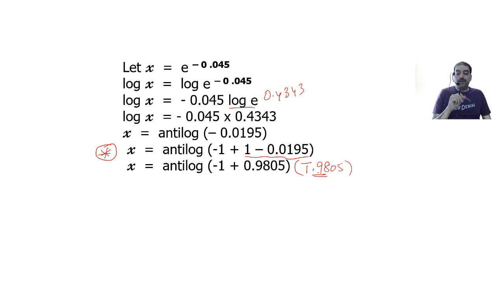Go to your antilog table. Go to 0.98, 0th column, 5th mean difference. So that comes to 0.9561. Now since it is minus 1, character is minus 1. So minus 1 plus 1 will be 0. That means decimal will remain as it is before the number. It will not be shifting to the right. So x is equal to 0.9561.